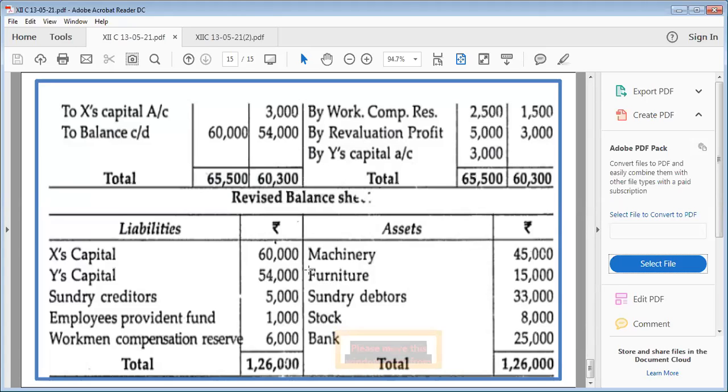Any doubt in any posting or any transaction of this question? Yes. Any doubt? Yes, children.